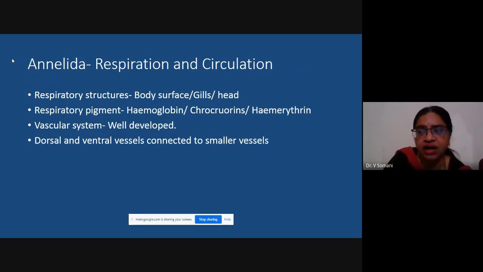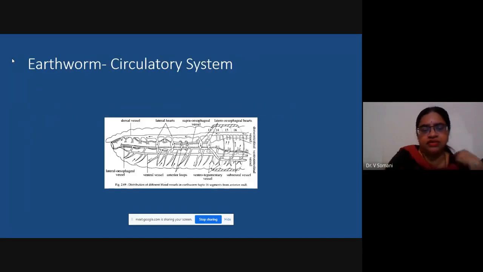You can observe the body along the anterior-posterior axis, and here you can see on the dorsal side there will be a very large prominent vessel, and on the ventral side also a similar prominent vessel will be present. So dorsal and ventral vessels will be connected via smaller vessels. So here, this is the plan of the circulatory system. I'm referring to the namings shown in the diagram. This is a vermiform organism, earthworm. So you can see a tube-like body.